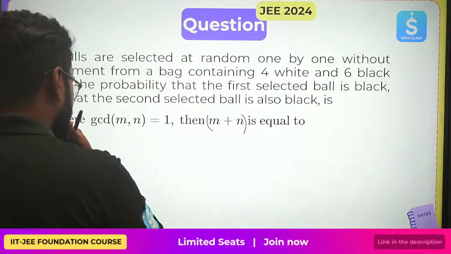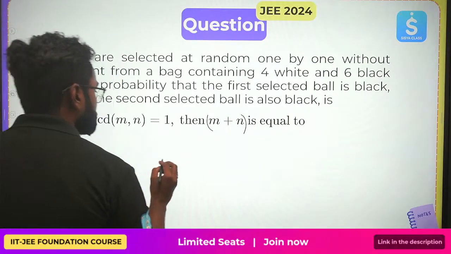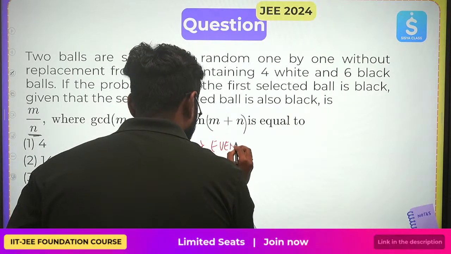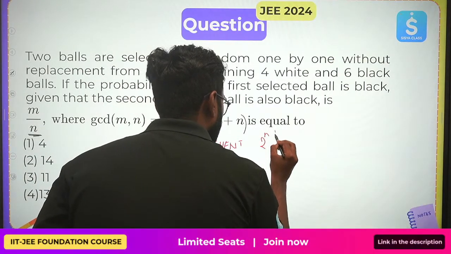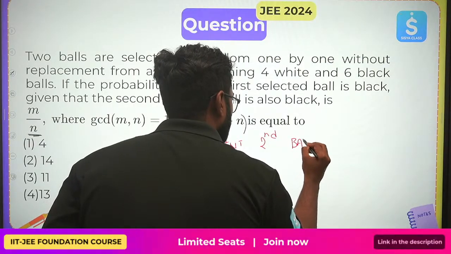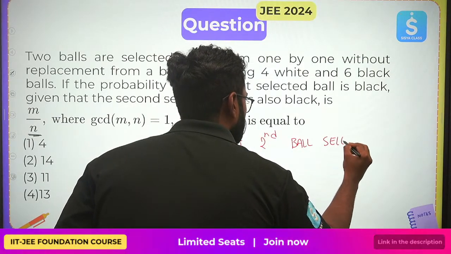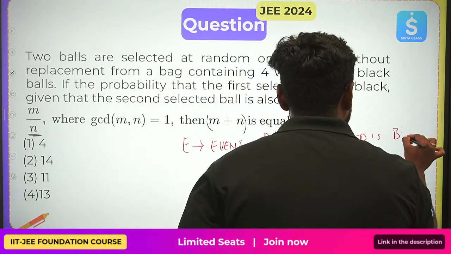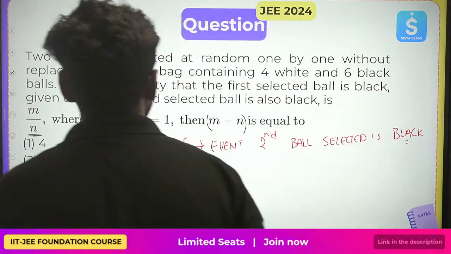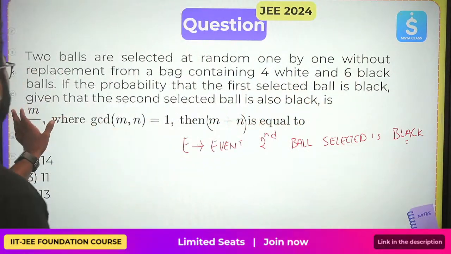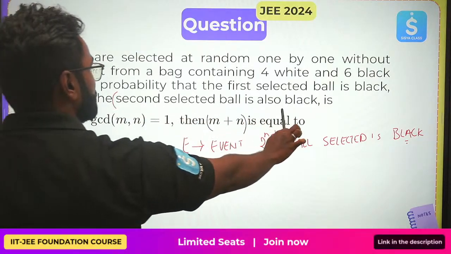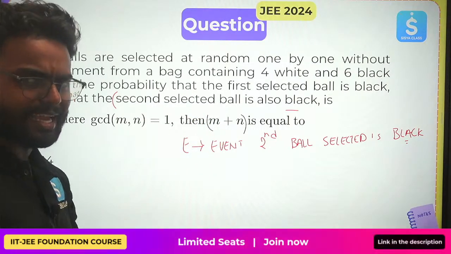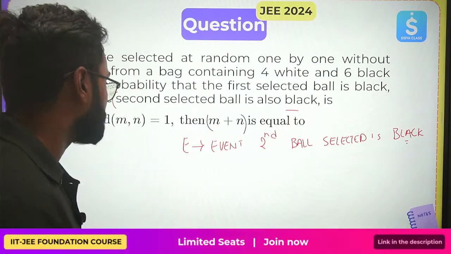Now let us define our question. Let E be an event: the second ball selected is black. We wrote that because the probability that the first ball selected is black, given that the second ball selected is also black, is m by n. That means he is just telling us that the second ball is already black. What could be the first ball?